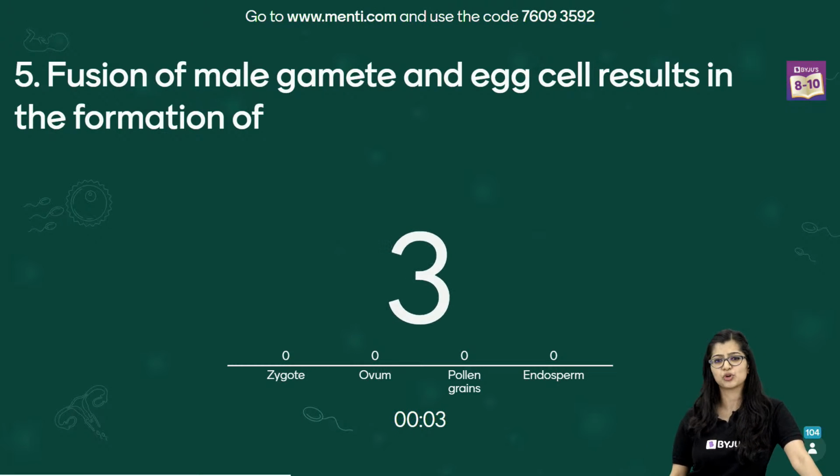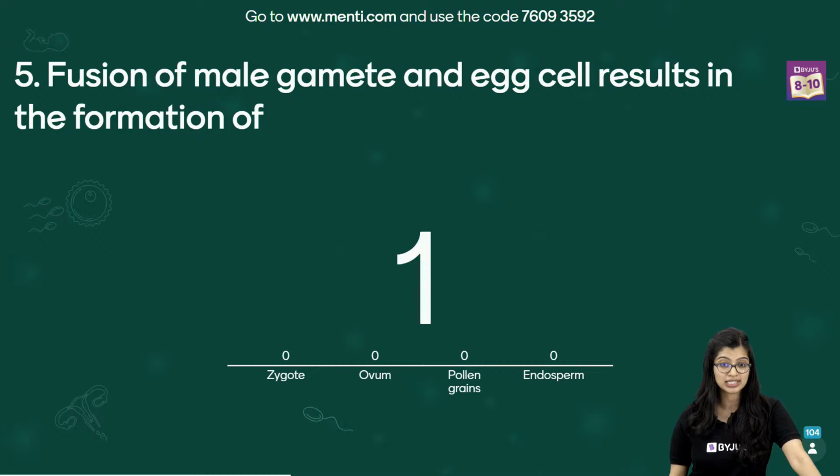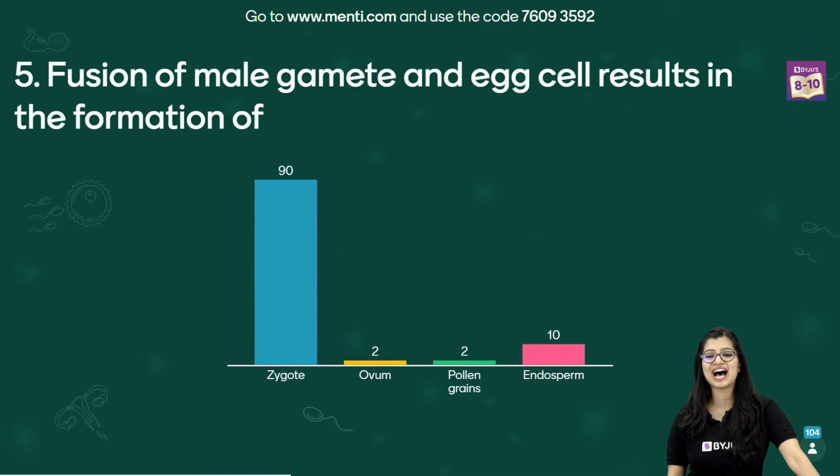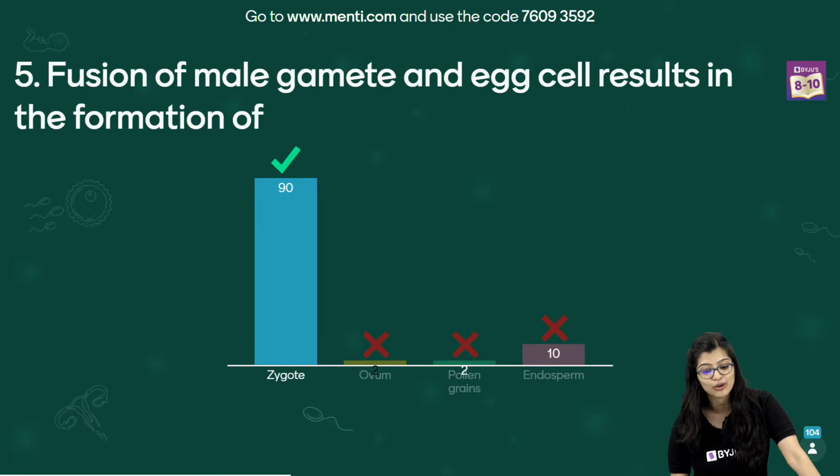Chitra is telling A pakka. Shobha has also given A. Aditya also is telling me A. Yes, time's up and wonderful. 90 of you have got this right.